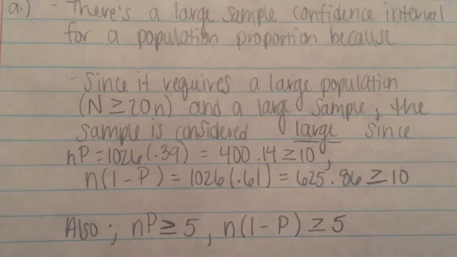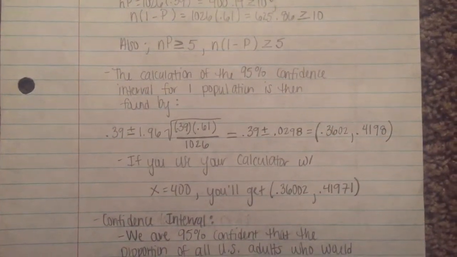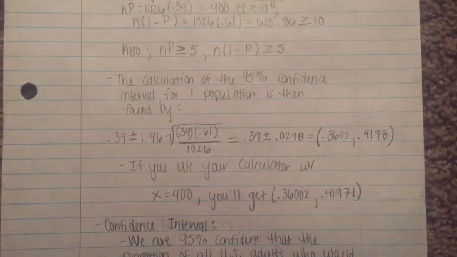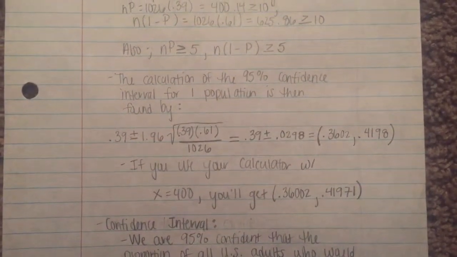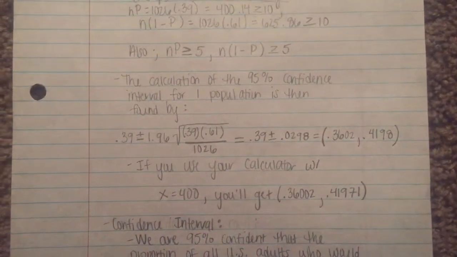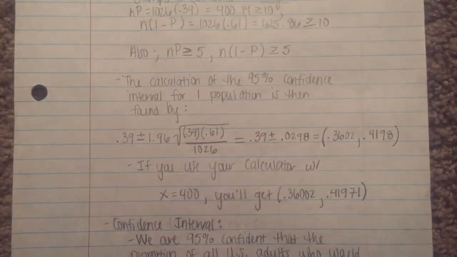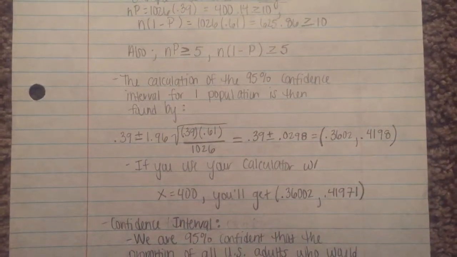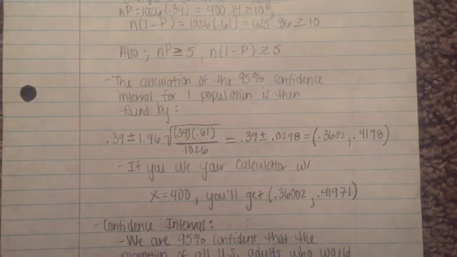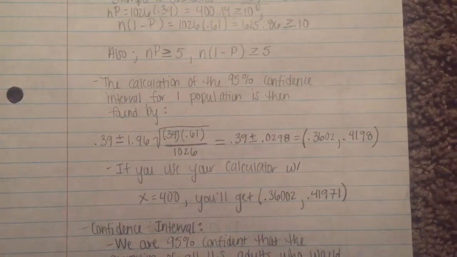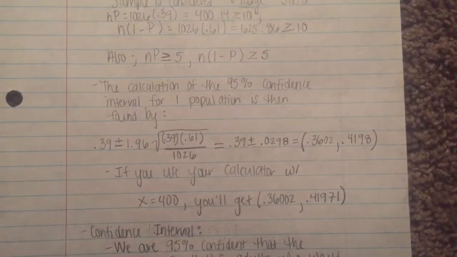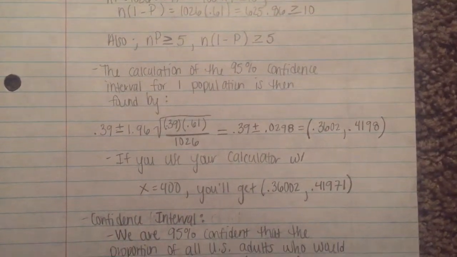The calculation of the 95% confidence interval for one population proportion is then 0.39 plus or minus 1.96 times the square root of 0.39 times 0.61 divided by 1026, which equals 0.39 plus or minus 0.0298, or 0.3602 to 0.4198.